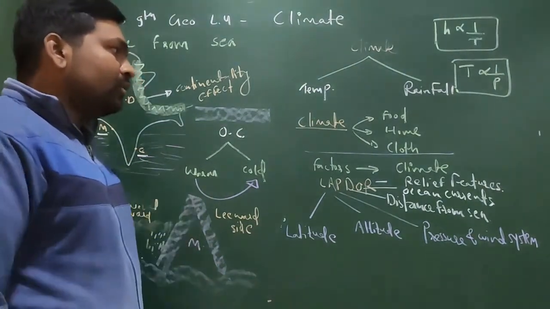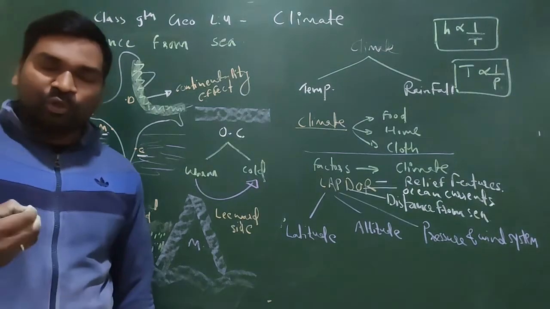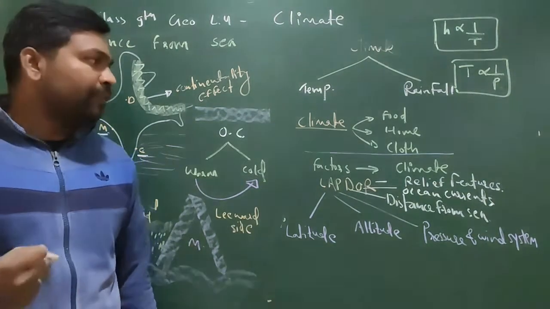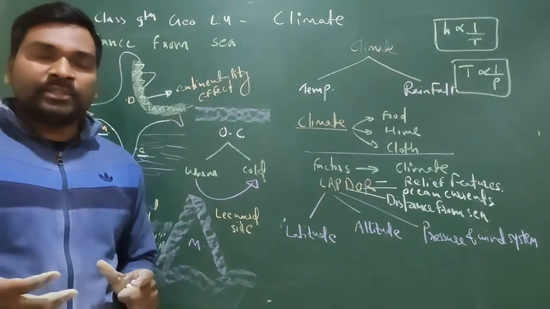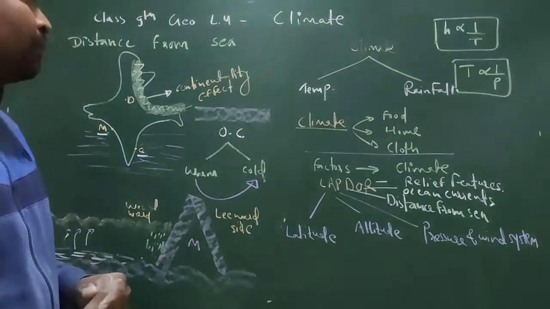In the next part we will discuss the types of monsoon in India, like the southwest monsoon winds and the northeast monsoon winds, and also western cyclonic disturbance, jet stream, and ENSO. All these interesting topics we will discuss in the upcoming part.